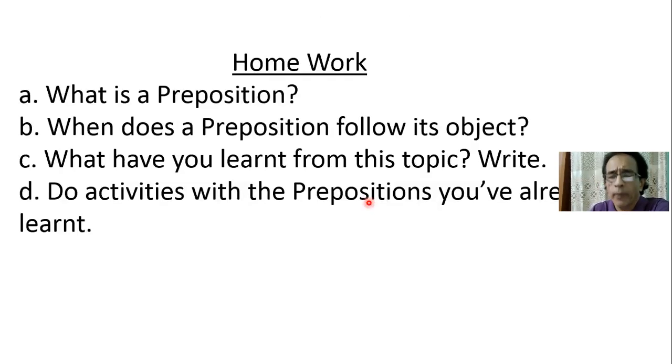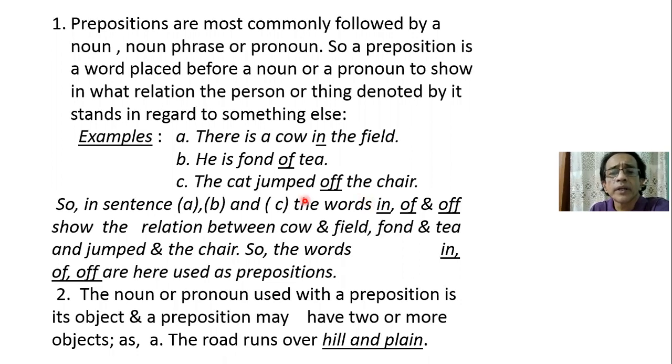Here "off" makes a relationship between the verb "jumped" and "the chair." So the point is clear to us that a preposition makes a relationship between a noun, noun phrase or pronoun and other words in a sentence.